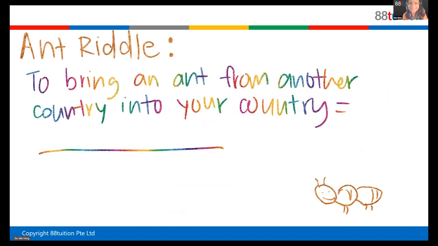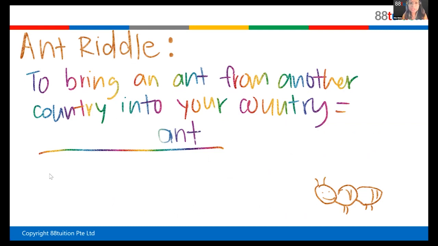So before that, let's start with our end riddle. Let's see if you can guess the answer to my end riddle. The clue is that the answer ends with the word and. That's why it's called an end riddle, because the last 3 letters of the word is and. Now, let me give you a clue. To bring an end from another country to your country.